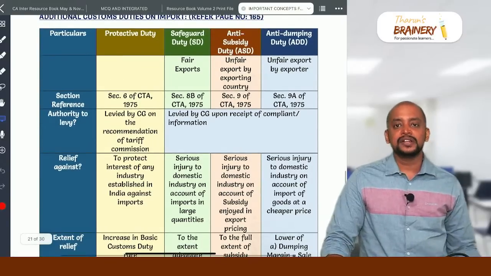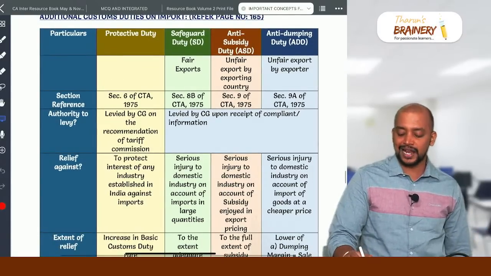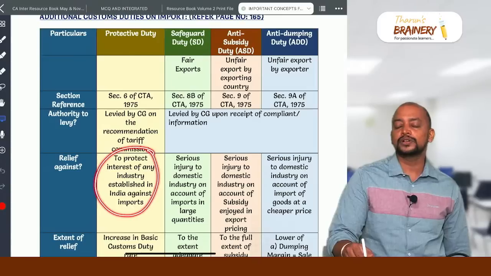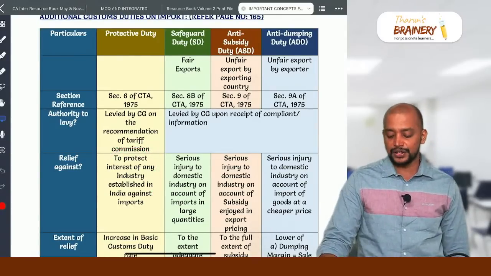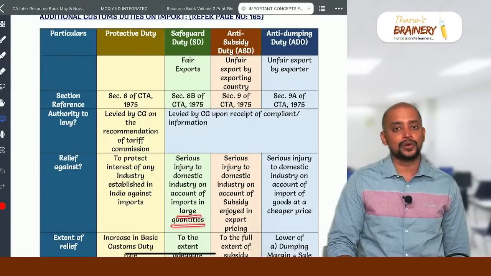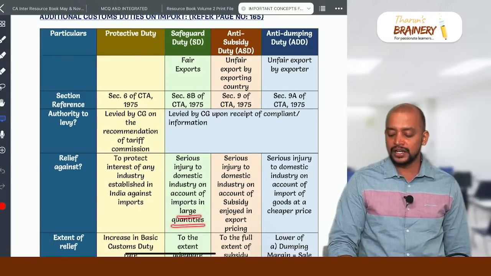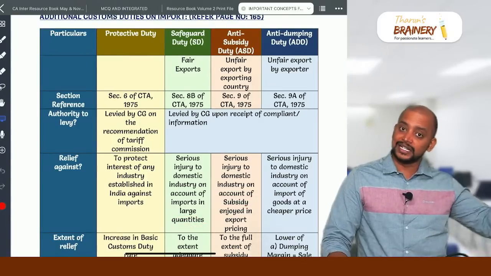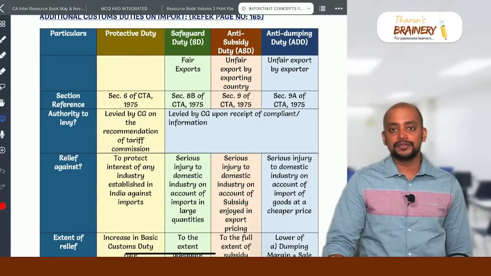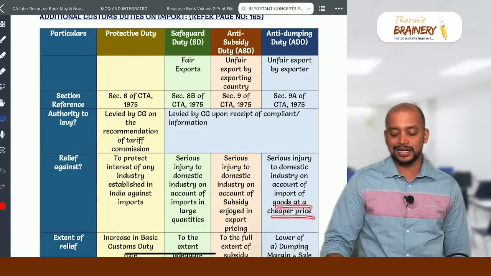What is the relief? Protective duty is to give relief against imports that cause serious damage to the domestic industry. In case of safeguard duty, when the goods are imported in large quantities, and anti-subsidy duty, whenever the imported goods enjoy some subsidy in the pricing by the government of that country. Then anti-dumping duty, when goods are imported at a cheaper price into India.